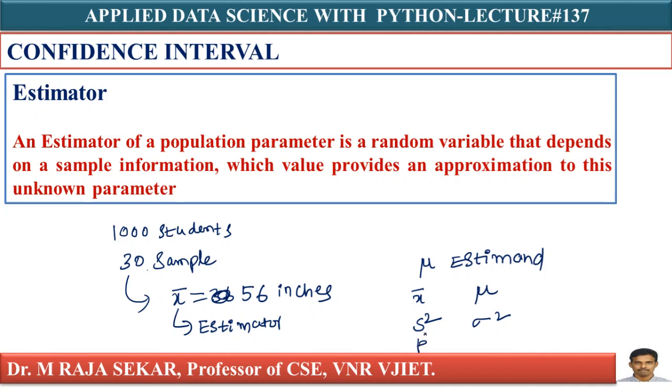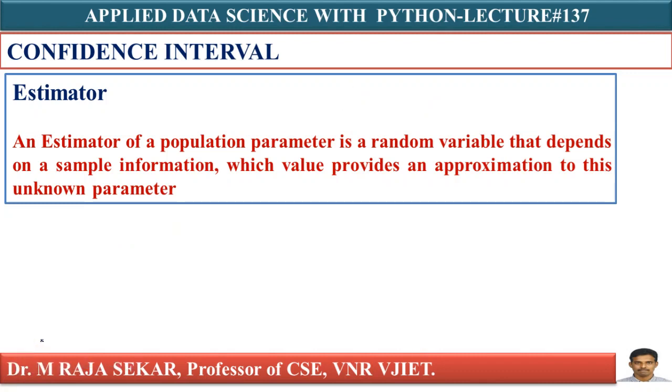P hat, or P cap, the sample proportion, is an estimator of the population proportion, isn't it? Now I think you can understand what is an estimator and what is an estimand.